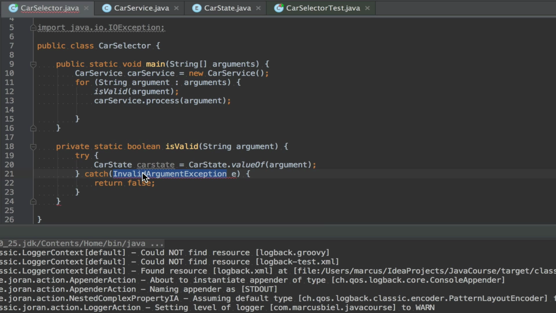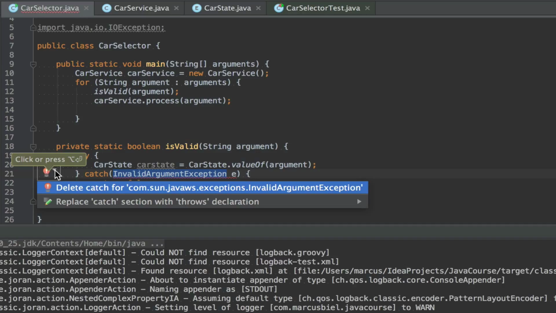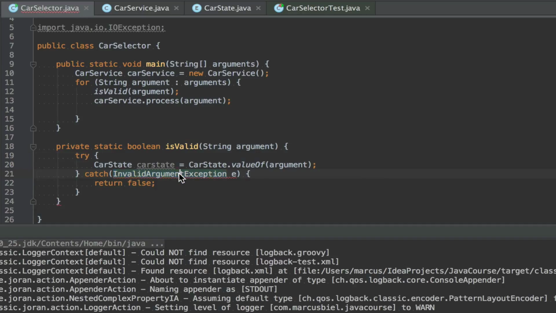No, see, this is the wrong one because we can't catch an exception that is never thrown. So invalid, let's see what, delete catch. No, this is not what I want. Maybe it's an invalid state exception. Yeah, this works. So see, this is also how you see this valueOf may throw an invalid state exception if the argument given is unknown in case of, for example, flying, driving, ABC. Okay.